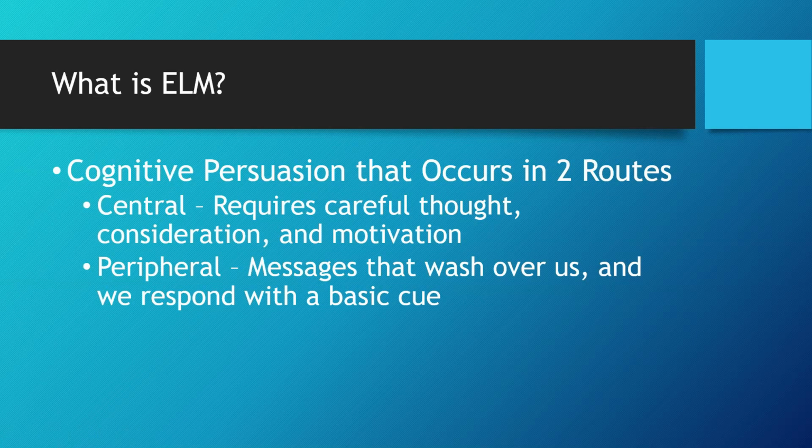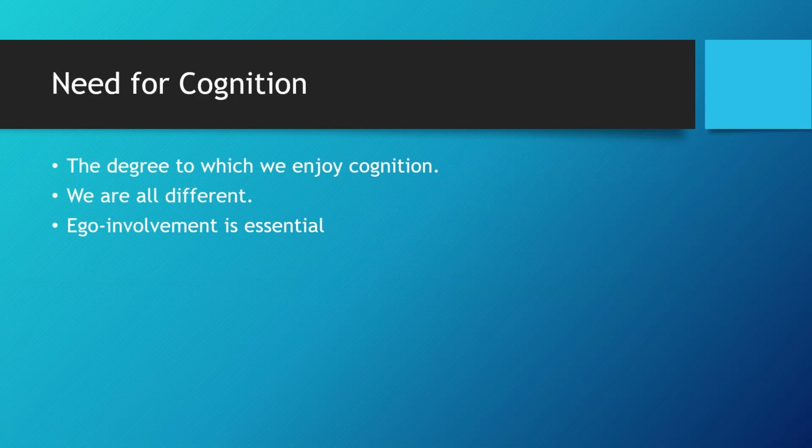And so, as a message maker, you need to be aware of how you're going to let this play out. How do you want your audience to process your message? You may want them to only process it peripherally for a really long time and then activate that and shift it into the central route when they need something from you. I'll explain that in a little more detail later on. So that's what we have going on here: the central route and the peripheral route.